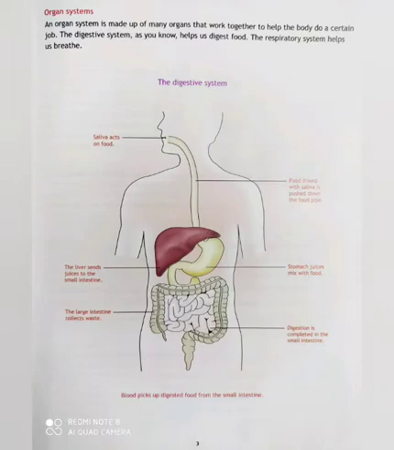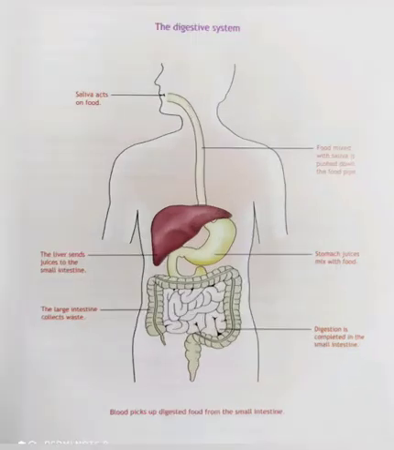Okay, first let's learn about the digestive system. Children, look at this picture of the digestive system from your book. First, I will tell you the organs in the digestive system: mouth, food pipe, stomach, liver, small intestine, and large intestine. Children, the process of digestion starts from your mouth.